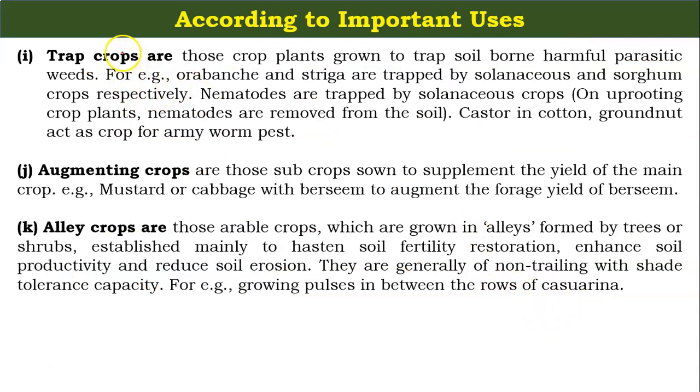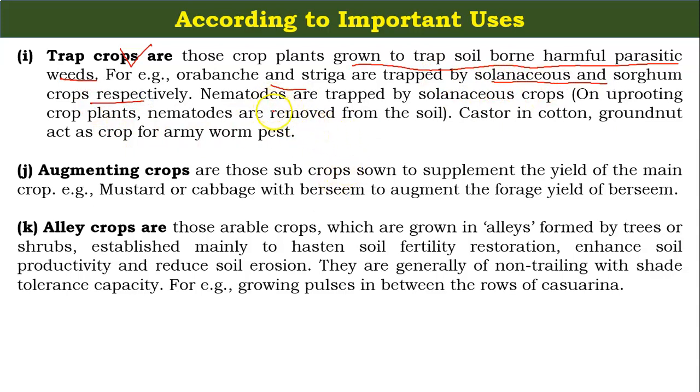Now the trap crops. What are the trap crops? Those crop plants which are grown to trap soil-borne harmful parasitic weeds. For example, Orobanche and Striga are trapped by Solanaceae and sorghum crops respectively.